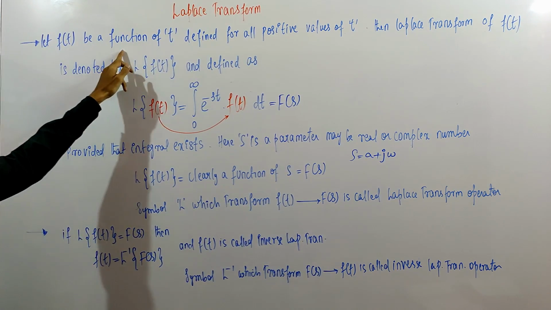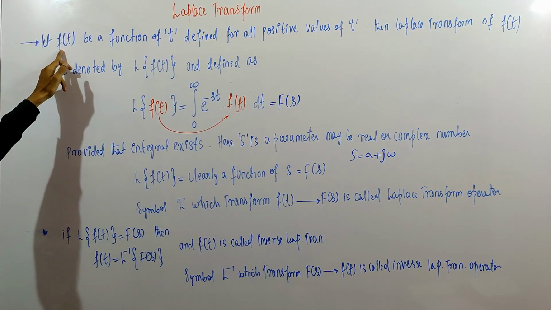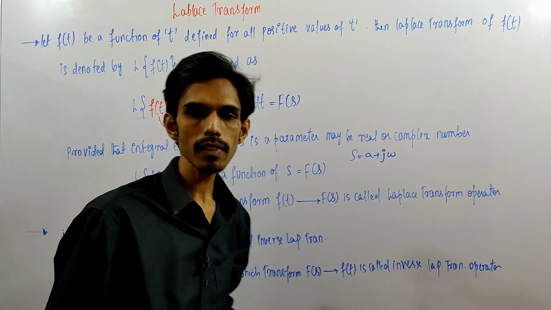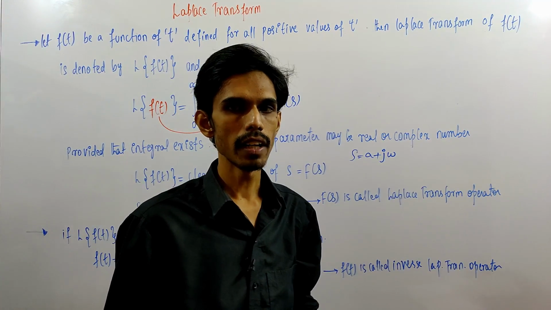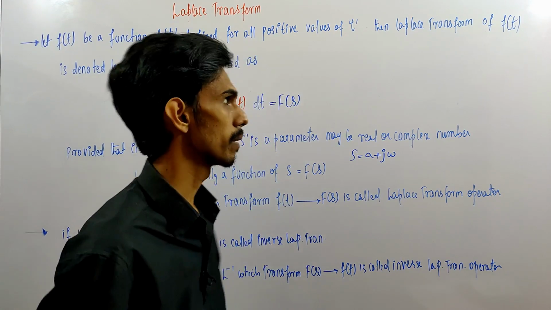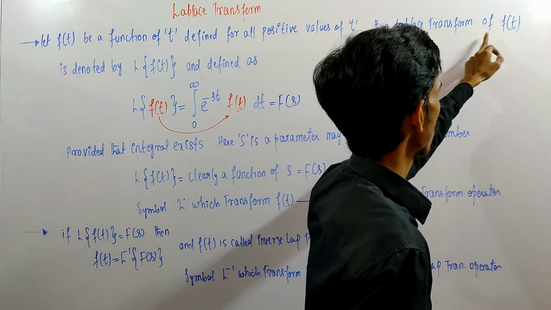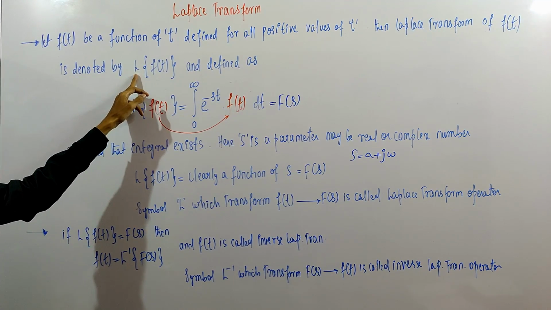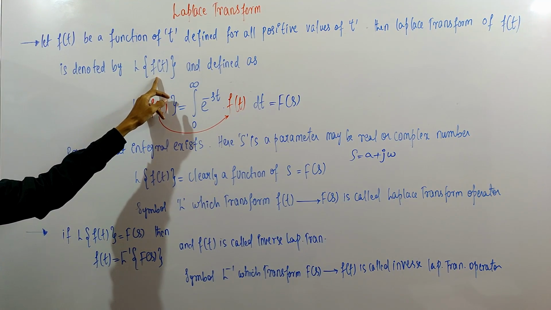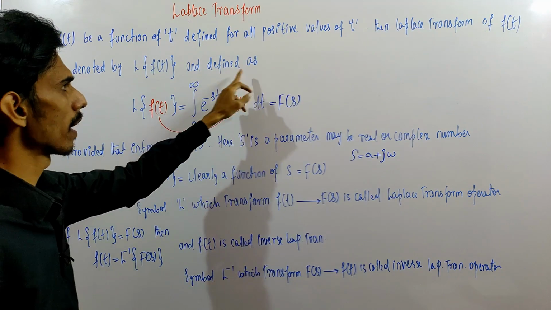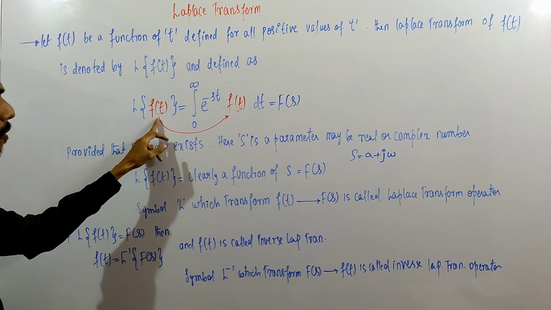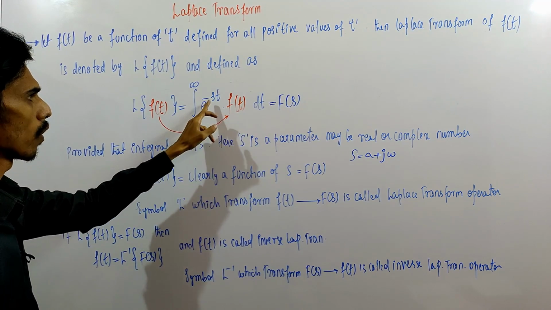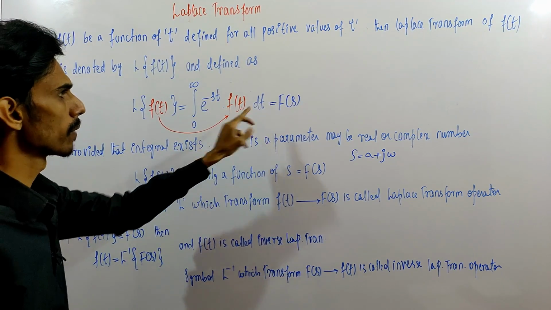Let f of t be a function of t. Here we have a function f of t defined for only positive values of t. Then the Laplace transform of f of t is denoted by L with curly brackets, inside which we have f of t, and is defined as: Laplace transform of f of t is equal to the integration from 0 to infinity of e power of minus st into f of t dt.